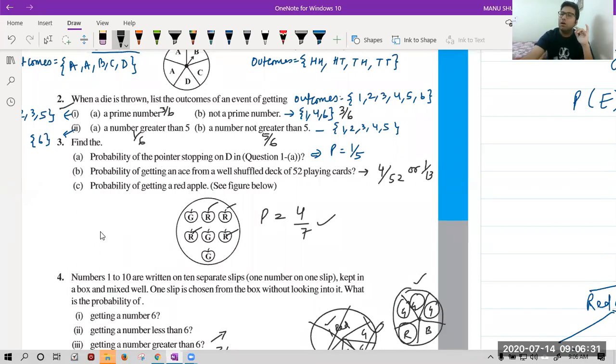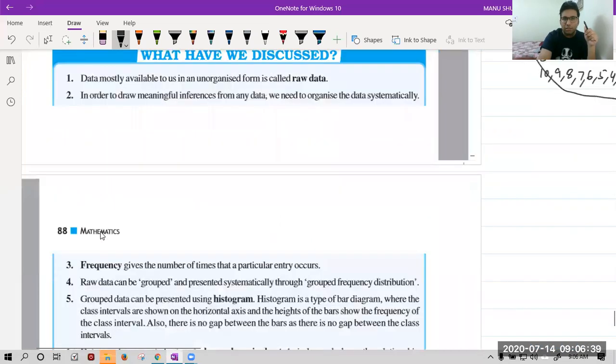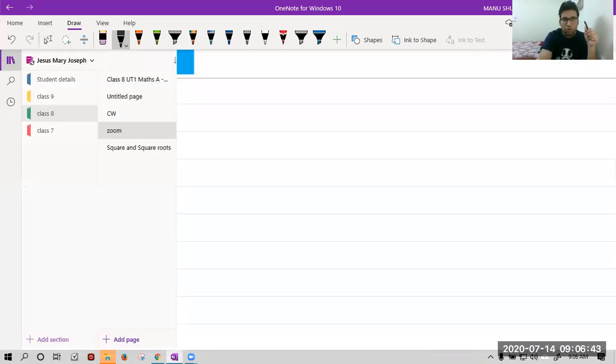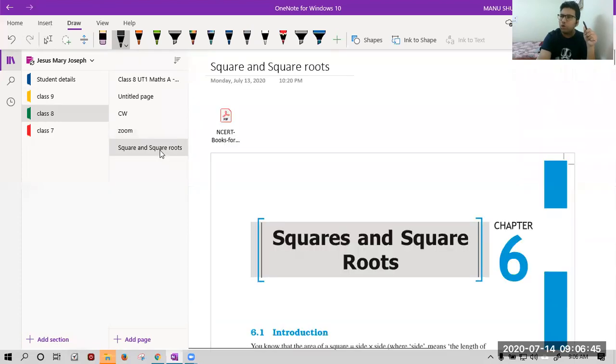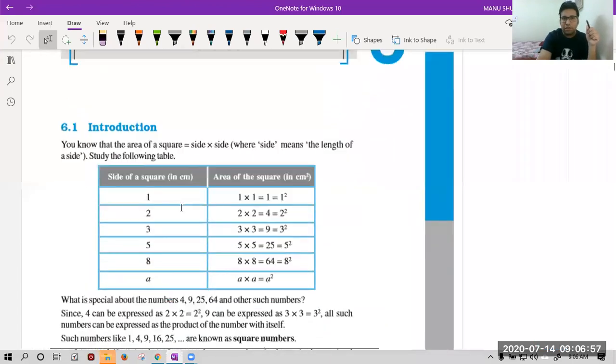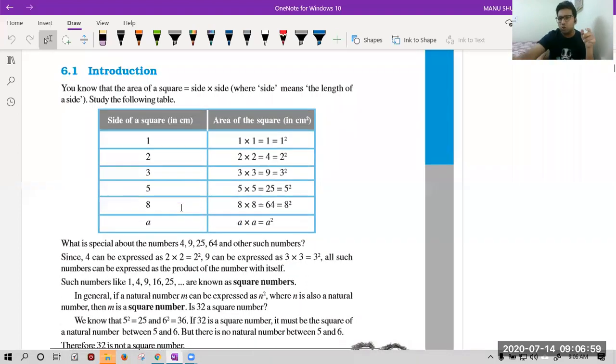Okay. Now let me just show you an overview of the chapter that we are going to discuss tomorrow. The next chapter is square and square roots. I'm just giving you an overview. This chapter is very easy. You just need to understand some simple properties and it's easy for us to understand. Okay, let's see. Chapter number 6.